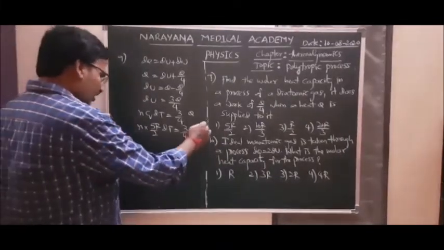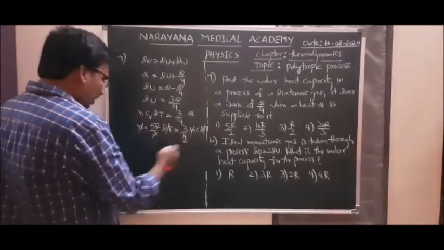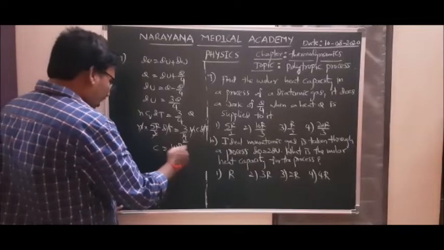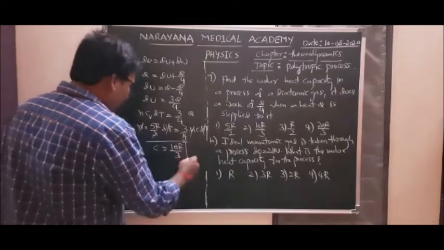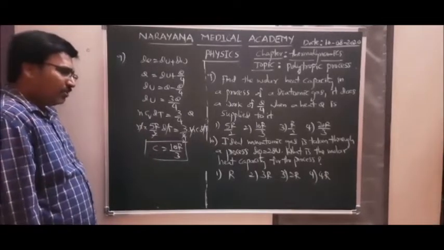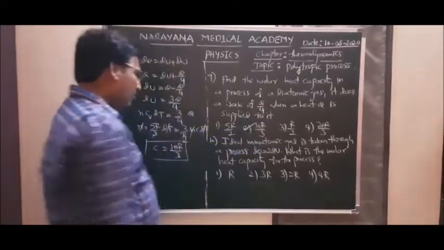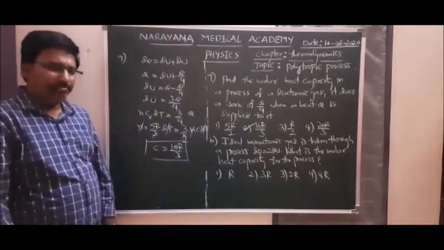So n dT cancels here, the 2 cancels, and C is equal to 10R by 3. So the molar specific heat capacity in this process is 10R by 3. So the second option is correct.